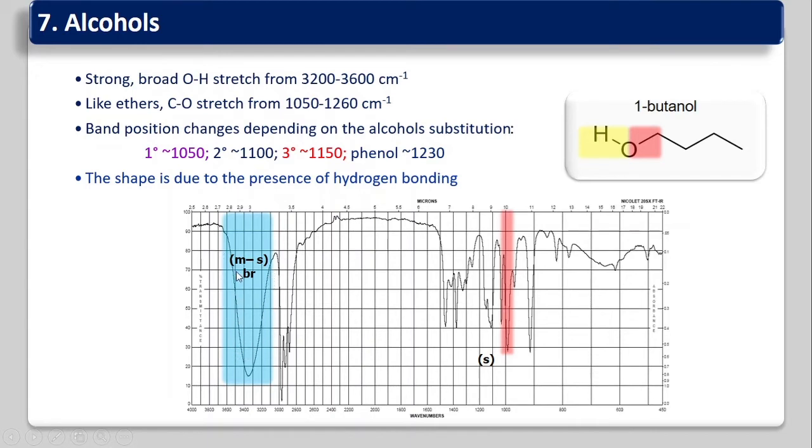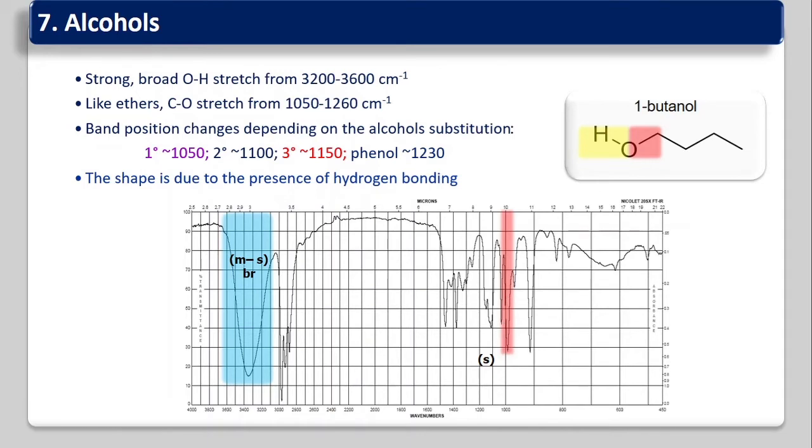This OH broad band is because of hydrogen bonding and exchangeable protons. Like ethers, the CO stretch will be observed in 1050 to 1260, around 1250 to 1260 depending upon the environment. That CO stretching frequency you will observe.